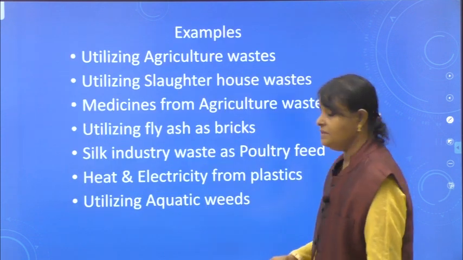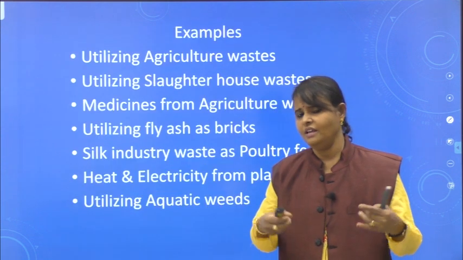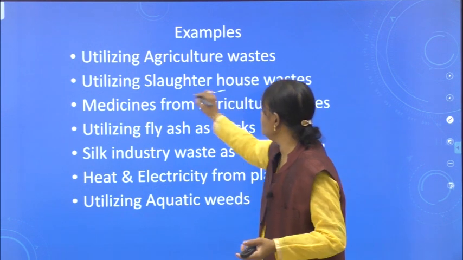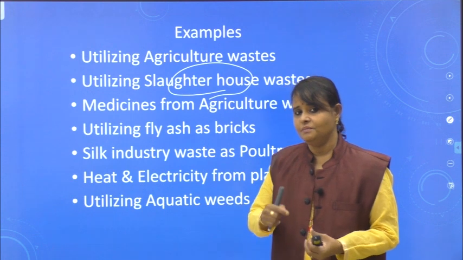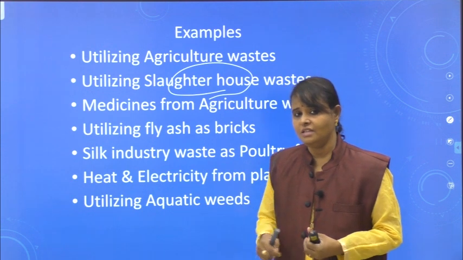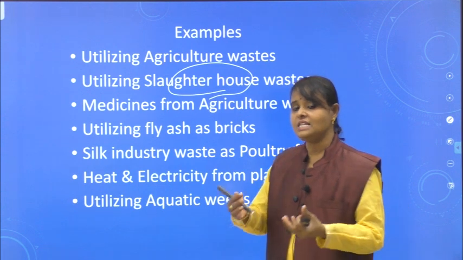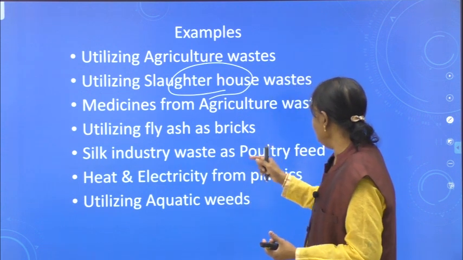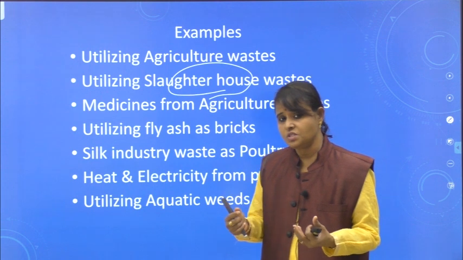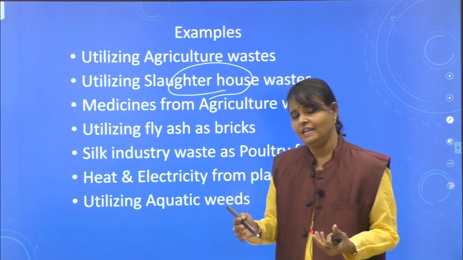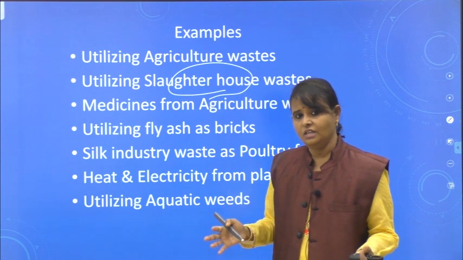Some of the examples, whatever wastes are there, you treat it and use. We are using agricultural waste. Slaughterhouses, you know what slaughterhouses are? They will kill the birds and animals there, and that flesh, that blood, skin, they will just dump. Okay, that is a slaughterhouse. So that blood can be used. Utilizing slaughterhouses means instead of wasting that, we can use that blood and whatever flesh is there to do research.